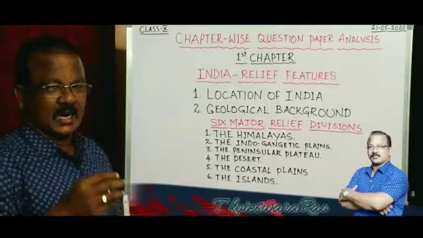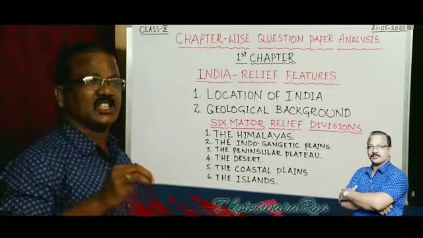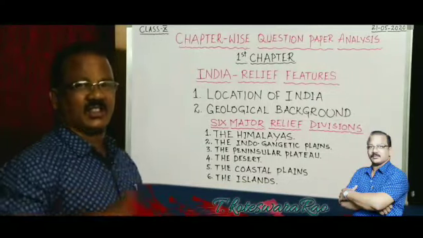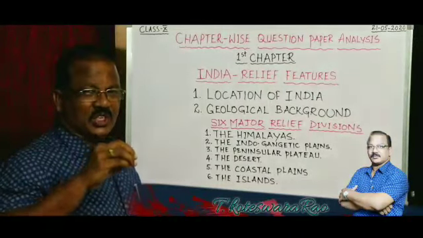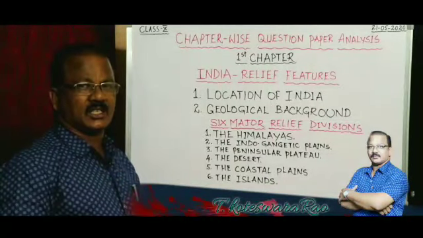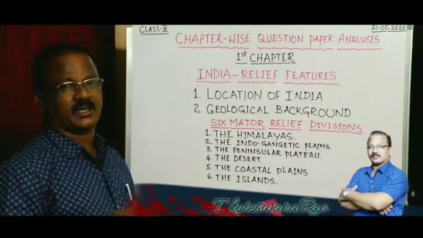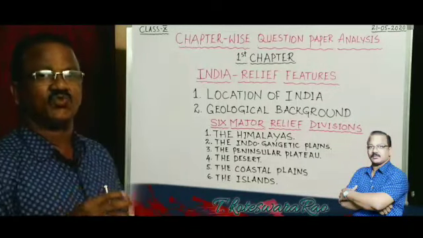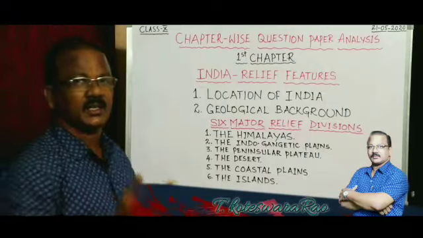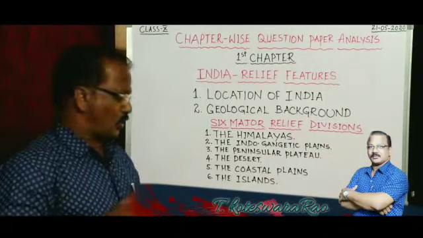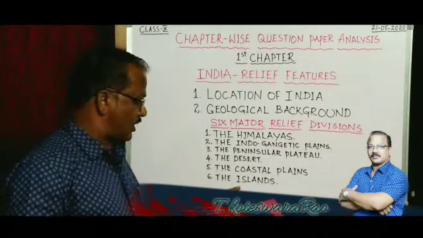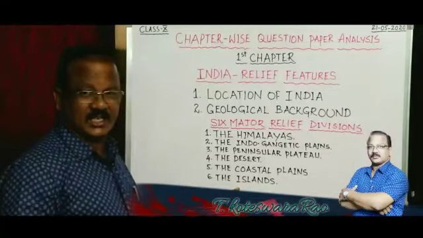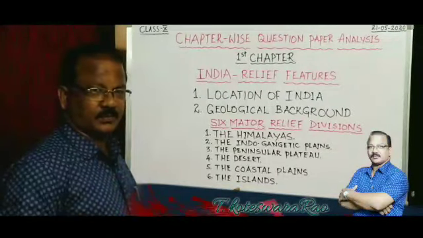Port Blair. And what is the capital of Lakshadweep Islands? Kavaratti. And in which sea are Andaman and Nicobar Islands situated? Bay of Bengal. And in which sea are the Lakshadweep Islands situated? Arabian Sea. So a number of very short questions may arise from these islands, and an essay question may be asked.